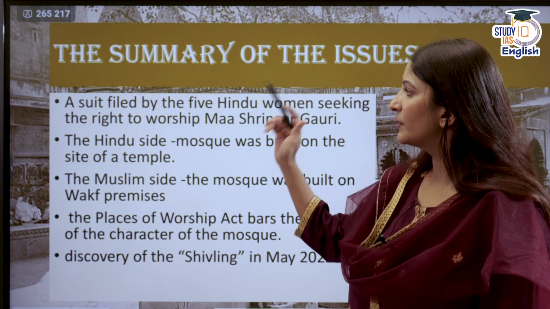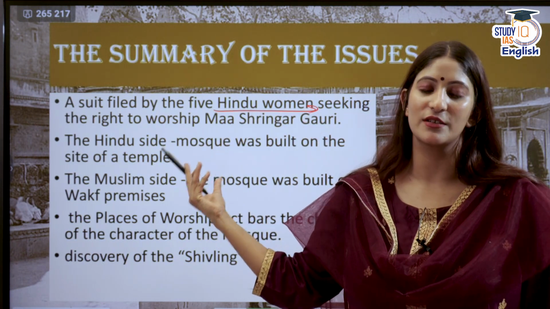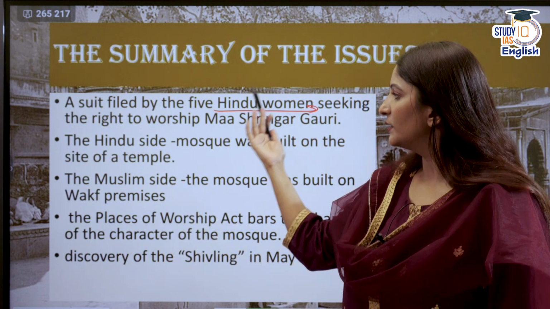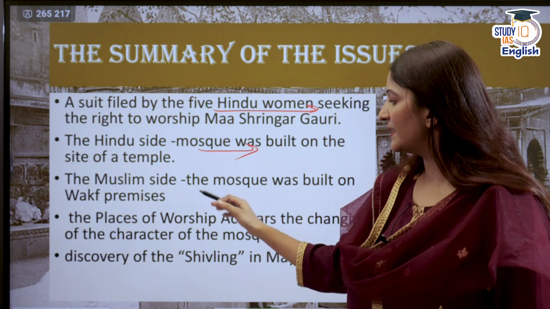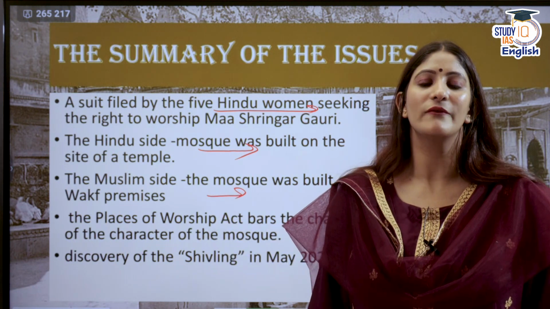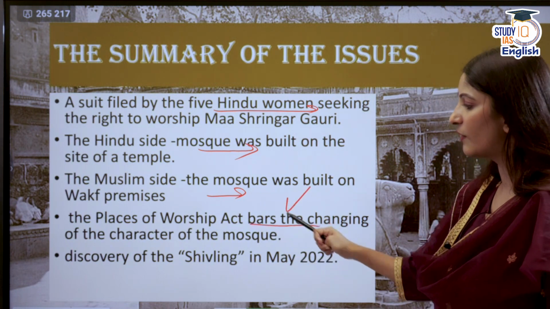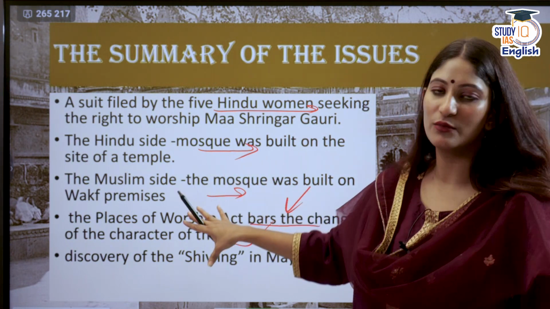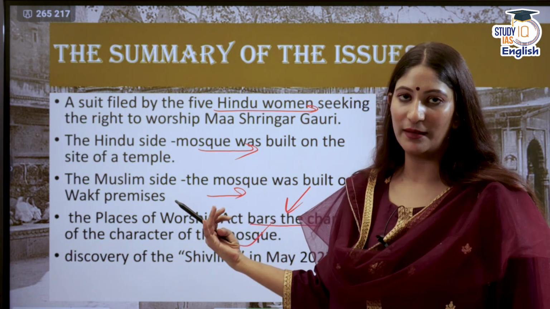So, a suit was filed by 5 Hindu women, asking, please let us worship Ma Shringar Gauri. The Hindu side says that the mosque was built on the site of a temple. The Muslim side says that the mosque was built on Waqf premises, and the Places of Worship Act bars changing the character of the mosque. These two are the main arguments put forward by the Muslim side.